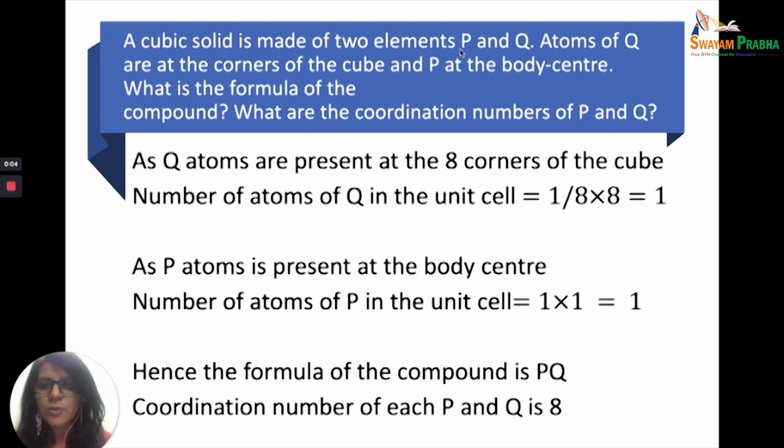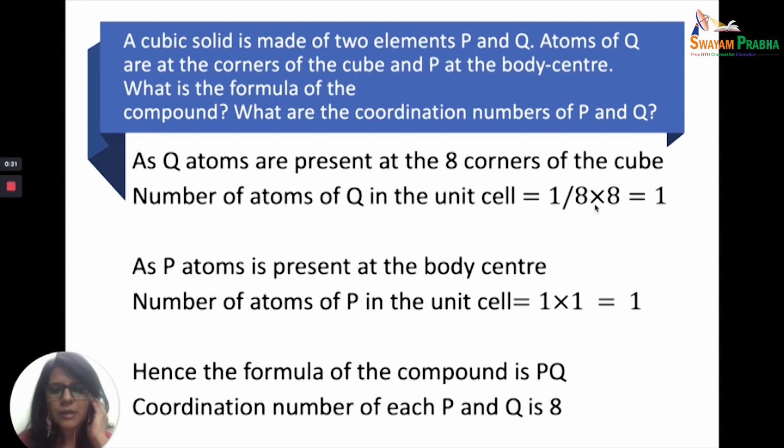Let's take a look at another numerical. A cubic solid is made of two elements P and Q. Atoms of Q are at the corners of the cube and P at the body center. What is the formula of the compound? What are the coordination numbers of P and Q? Since Q atoms are present at the corners of the cube, how many Q atoms are there? You have 8 corners, each corner contribution is 1 by 8, so you will have 1 atom of Q.